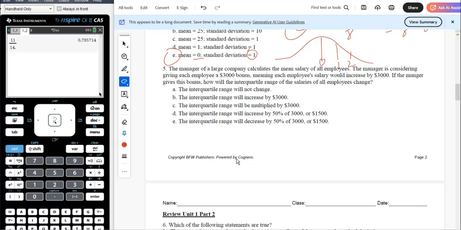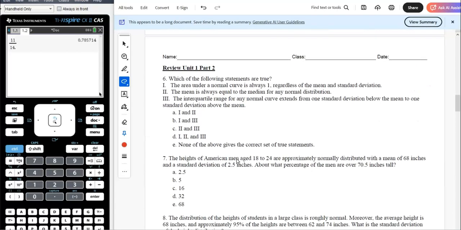So measures of center will change, right? They're going to go up by 3,000. Measures of variability or spread are going to stay the same, right? Everything is still the same amount apart. So the interquartile range is a measure of spread. It's not going to change.